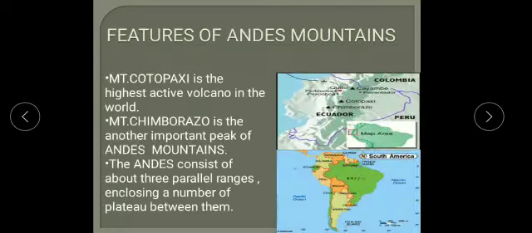Mount Cotopaxi is the highest active volcano in the world. Mount Chimborazo is another important peak of the Andes Mountains. The Andes Mountains consist of about three parallel ranges enclosing a number of plateaus between them.